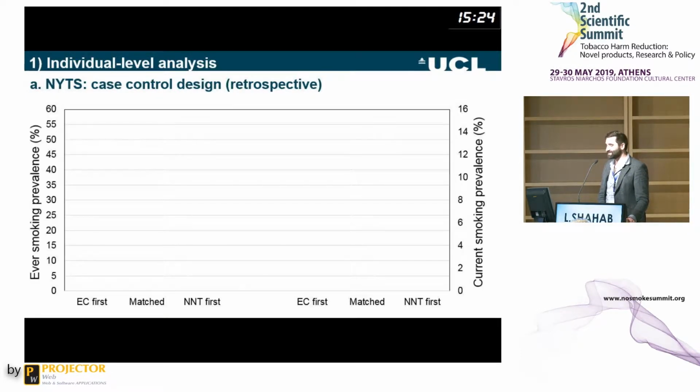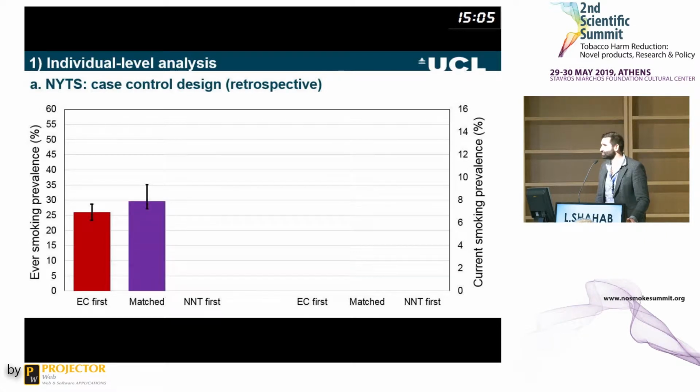So here on the left-hand side, you see ever smoking prevalence, and on the right-hand side, you see current smoking prevalence. And first, those kids who use an e-cigarette first. What do we see? If kids say, I've used an e-cigarette first, about 26% go on to ever try a cigarette. And that's very similar to what you see in population surveys when you follow people up. Now, the matched control groups, so those kids that look very similar but haven't used an e-cigarette first, in fact, they're slightly more likely to have ever tried a cigarette. And then if we look at our behavioral control group, those who use non-combustible, non-cigarette tobacco, they're even higher.